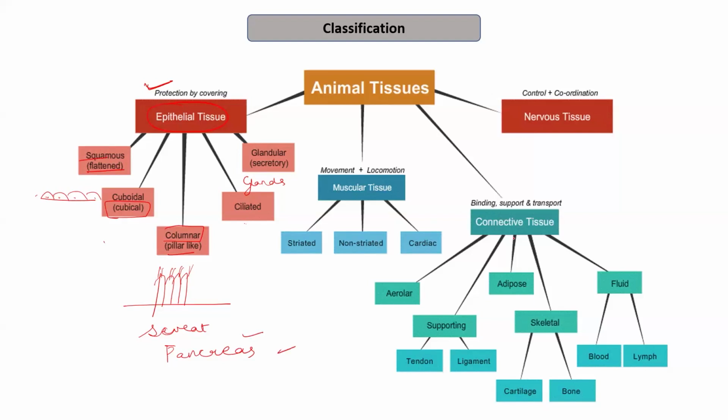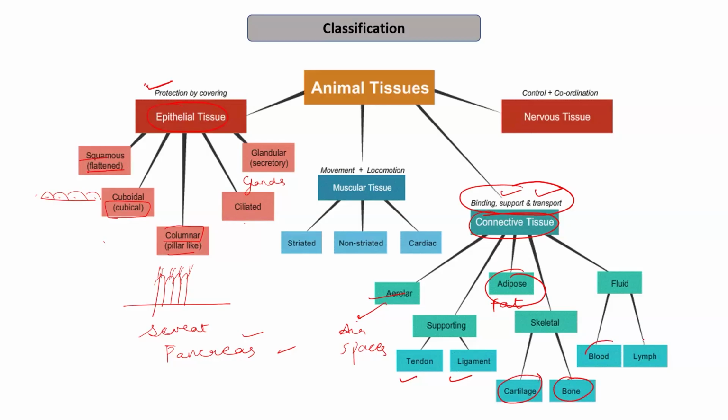Then in the last lecture, we discussed about the connective tissues. Connective tissues provide the support and help in the transportation. There are various kinds of connective tissues. Areolar connective tissue, that consists of air spaces, usually present in the lungs. Then we have adipose tissue that consists of fat cells. We have supporting tissues like tendons and ligaments that help in the joining of bone to bone and bone to muscles. We have cartilage and bones that act as a skeletal system and provide the support and strength.